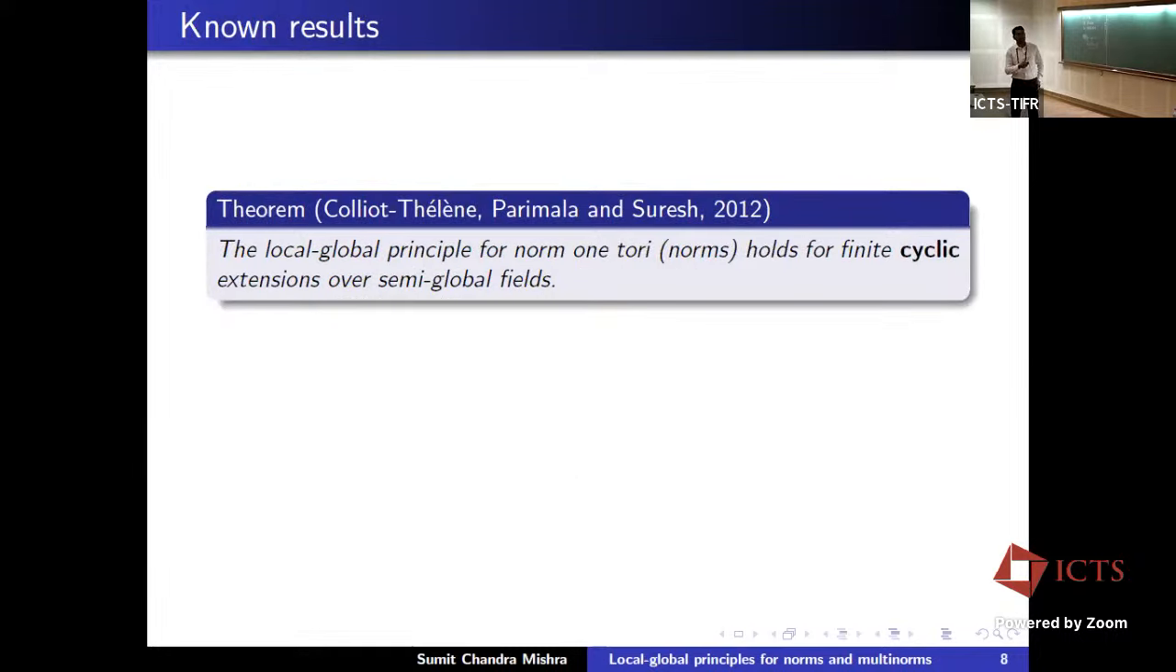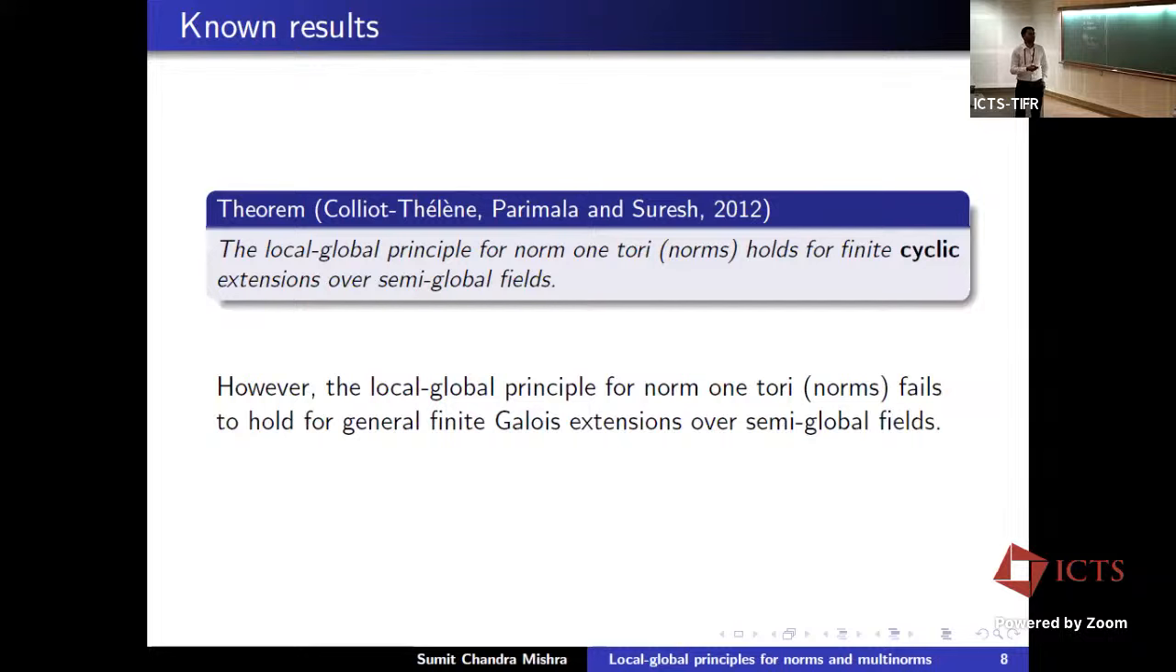Okay, so now let me say a few known results about local global principle for norms over semi-global fields. This is a result of Colliot-Thélène, Parimala, and Suresh, which says that the local global principle for norm tori holds for finite cyclic extensions over semi-global fields. The same result was true over number fields, and it is true here as well. However, the local global principle for norm tori does not hold in general for finite Galois extensions, which was again the case over number fields, but there is a lot of difference.